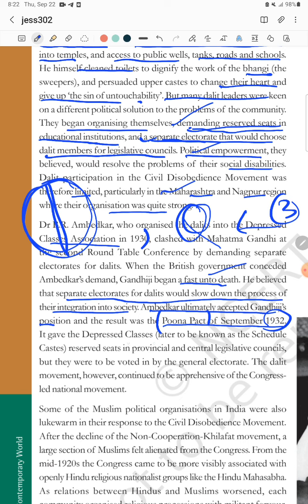It gave the depressed class society, later when everything was settled, reserved seats. Gandhi promised, and they gave a separate electorate known as SC or Scheduled Caste. Nowadays also this reservation is there in the provincial and central legislative councils. So they were to be voted in by the general electorate. The Dalit movement remained apprehensive of the Congress-led national movement for a long time, right? These are all about Dalit matters.